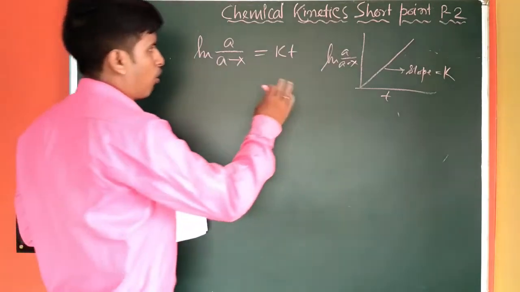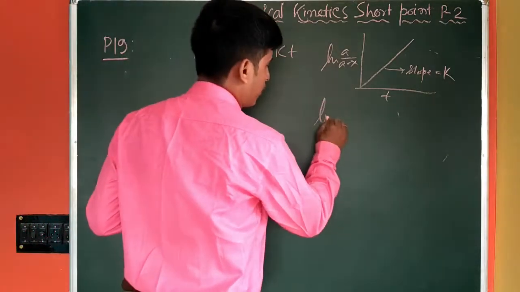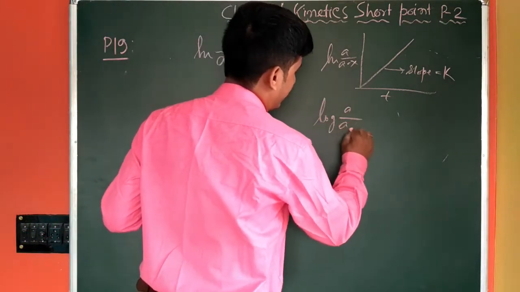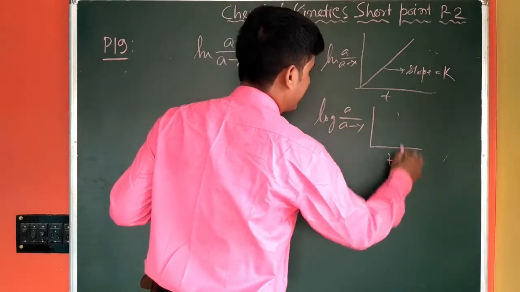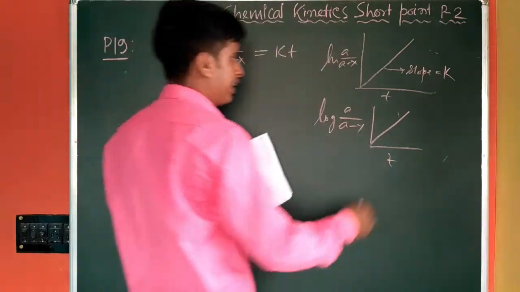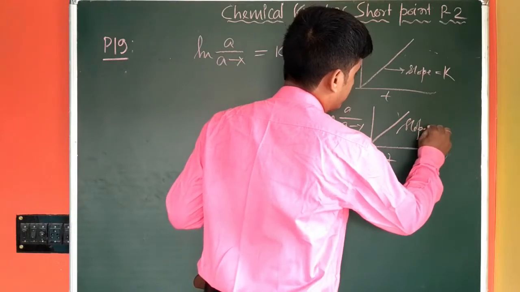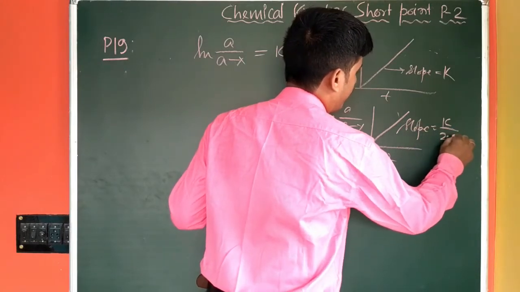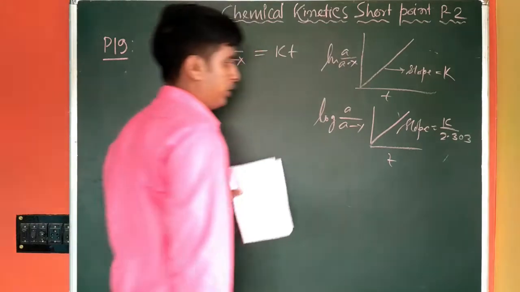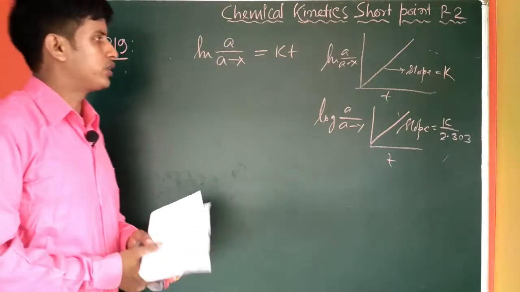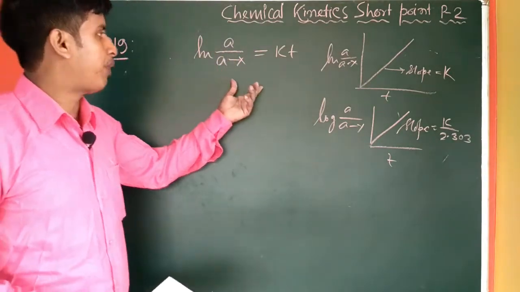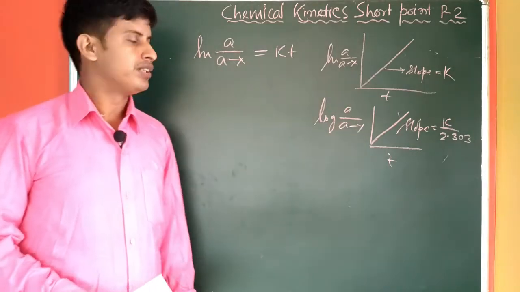Again, if we plot log a by a minus x versus t, then also you will have a straight line. The slope will be equal to k by 2.303. You know all these things. So this is an important plot by which you can also determine the rate constant.